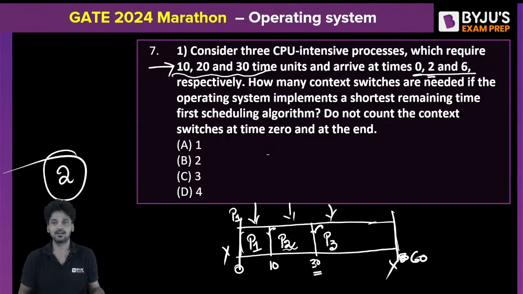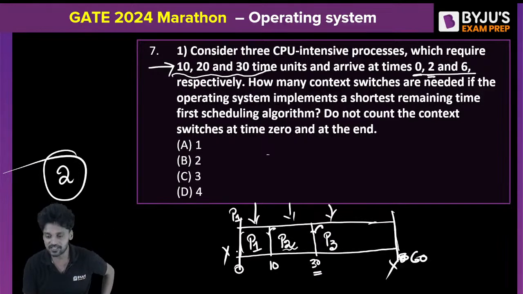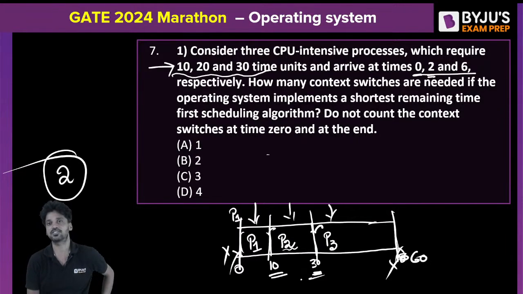Context switches meaning when a process goes out and one more process is incoming. We cannot consider the first entry and the last exit. So the separations will be only 2, at the 10th and 30th clock pulses. The total context switches are equal to 2 only.